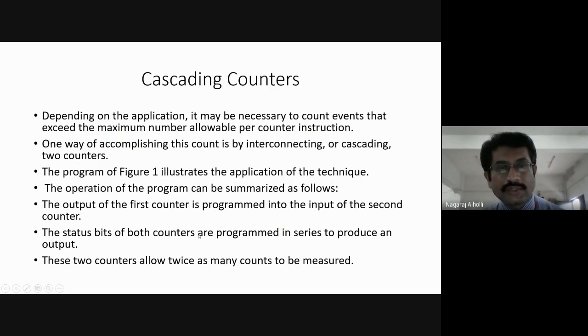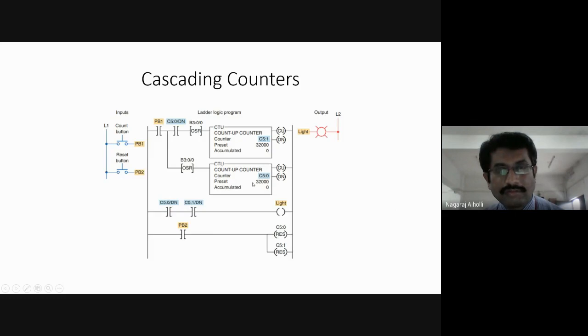The output of the first counter is programmed into the input of the second counter. The output of the first counter, that is up counter C5:1, is connected as input to the second counter, C5:0. The done bit of the second counter, C5:0, is the output bit, and this is applied as input to the first counter.